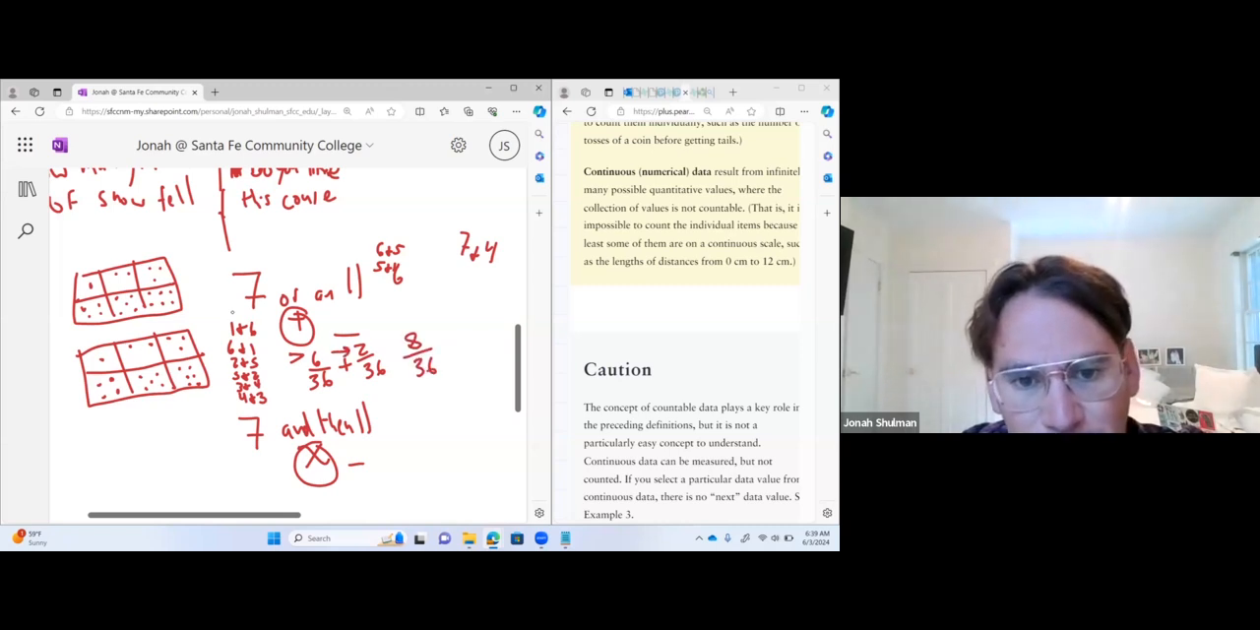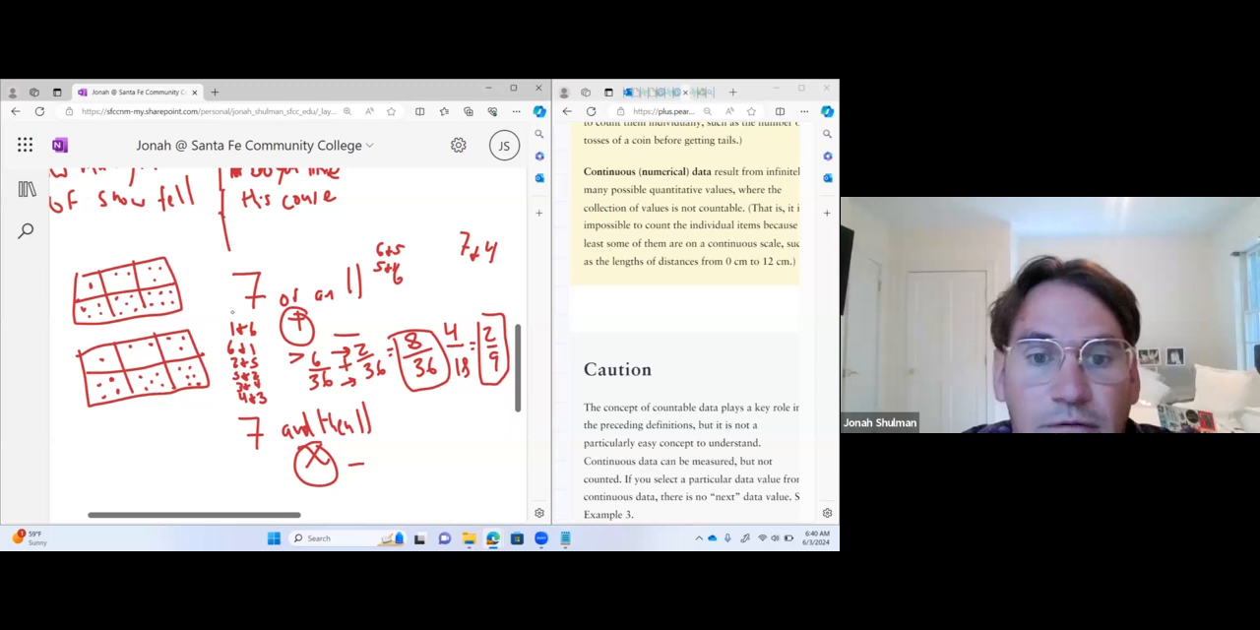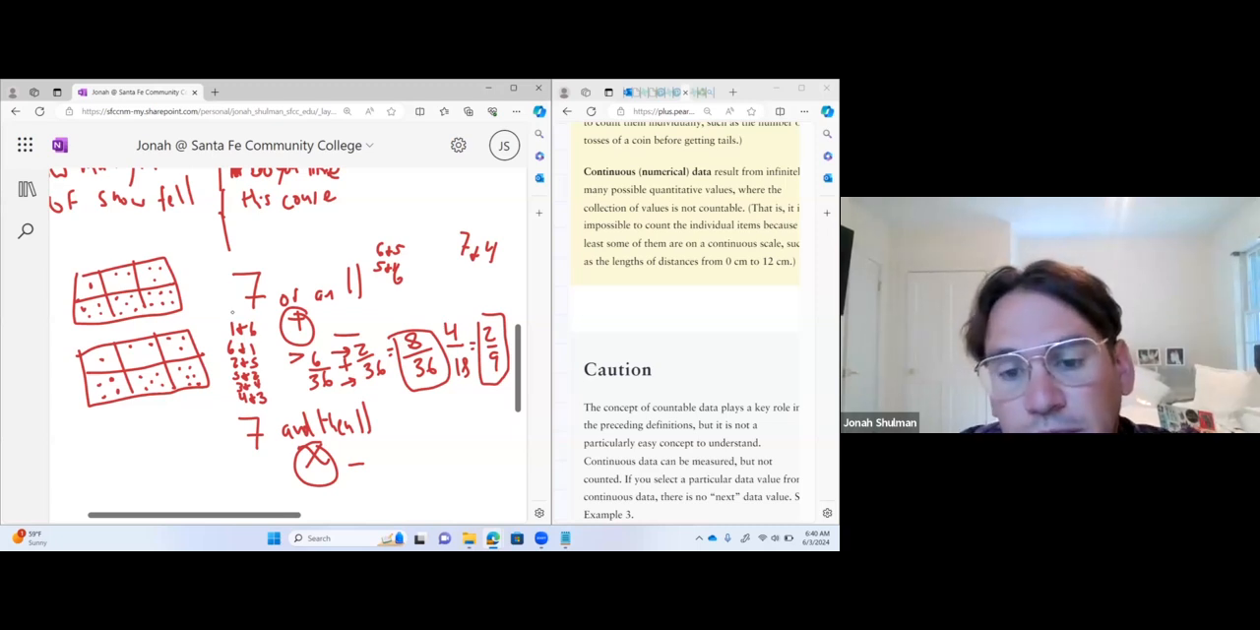You always add the tops, you keep the bottoms the same. I would probably simplify this by dividing by 2, which gives 4 out of 18, for a 2 out of 9 chance to roll a 7 or an 11. If I wanted this as a decimal, 2 goes on top, the 9 goes outside. 9 goes into 20 twice. So it's just 0.22 or 22%.